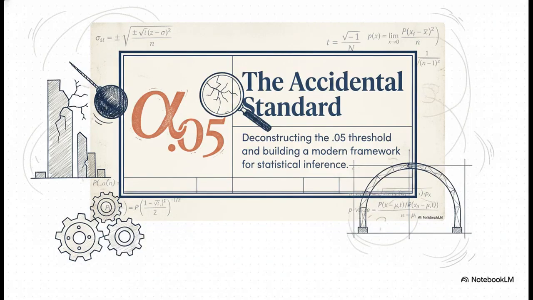That brings us perfectly to our mission today. We are going to systematically tear down and deconstruct the alpha 0.05 standard. We'll trace back to where it actually came from, unpack why relying on it exclusively is fracturing the foundation of modern science, and, most importantly, we're going to help you build a much more stable, modernized framework for statistical inference.